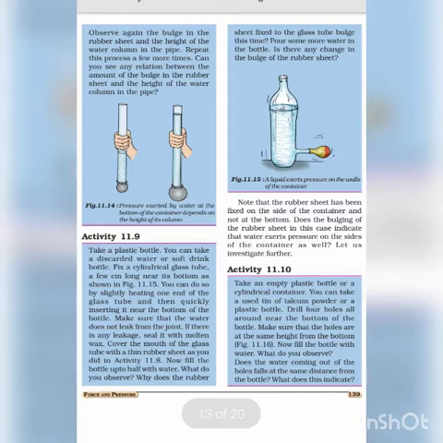Now talking about the term fluids. Fluids are substances that can flow. We include liquids and gases in fluids. Pressure exerted by a fluid is called fluid pressure. Now let us understand this with an example. We can refer to activity 11.8 and figure 11.14.